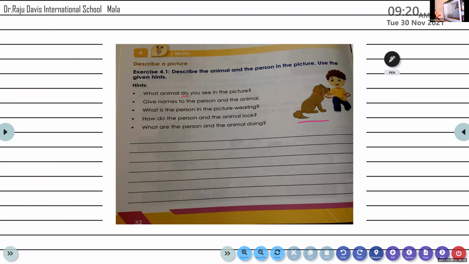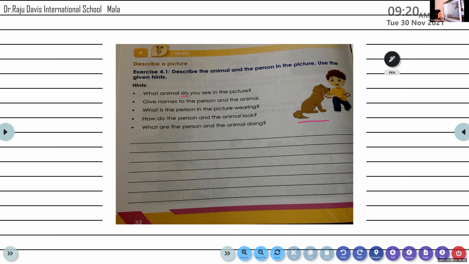What animal do you see in the picture? Come on, give the answer. We see a dog in the picture. Yes, very good. Can you speak something more about the dog? What is its color? The dog's color is brown.